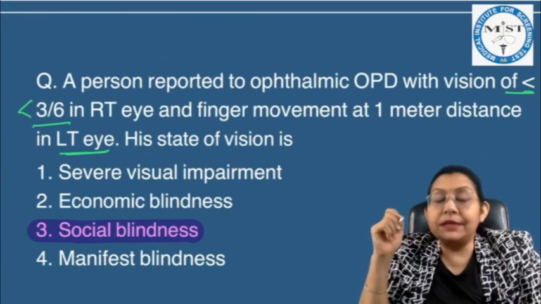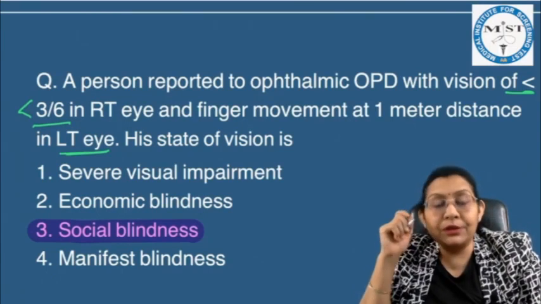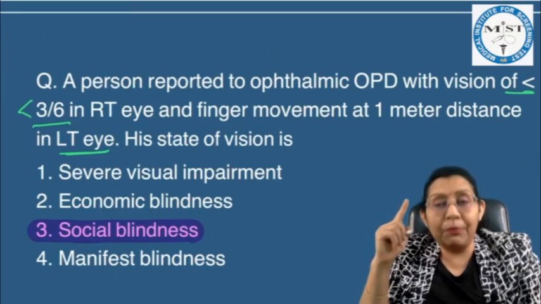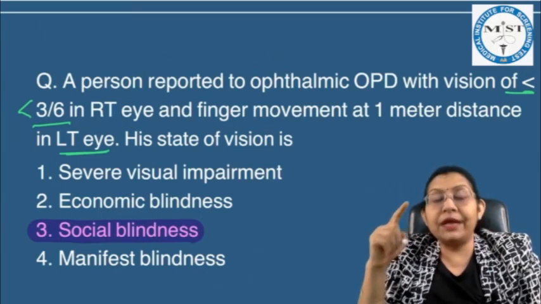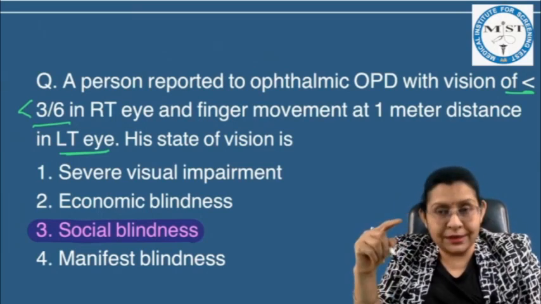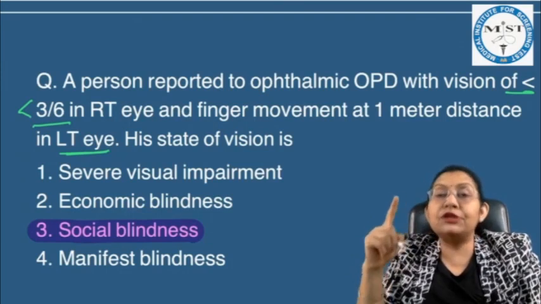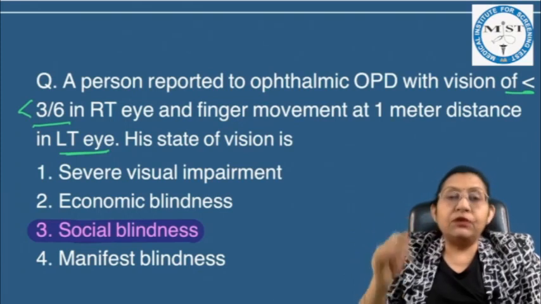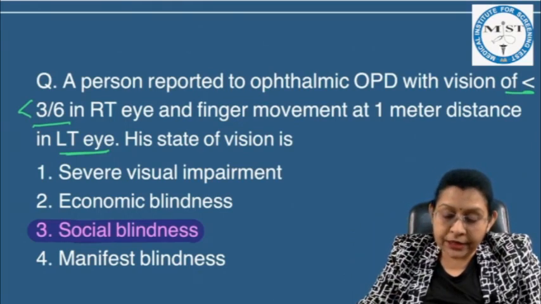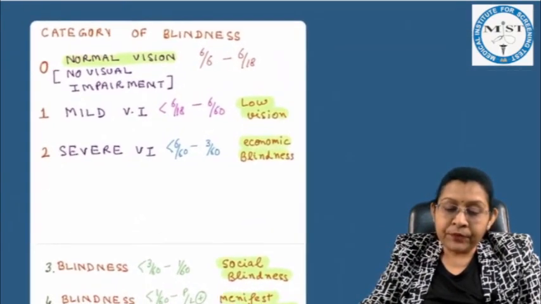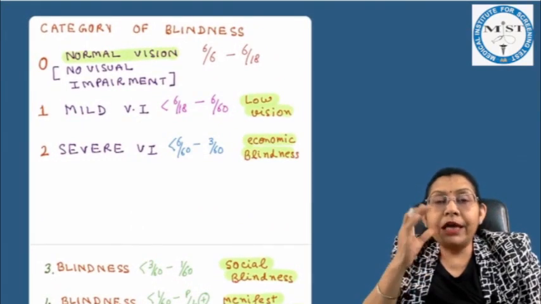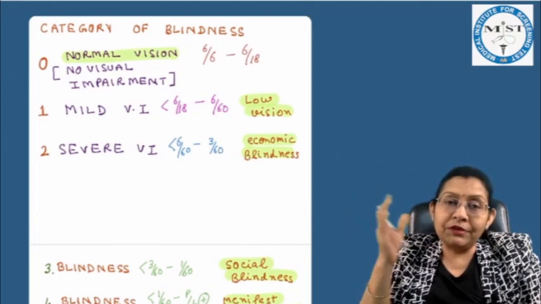Now again, there is a little bit of controversy in this question, because some students were saying that the vision in the better eye was 3 by 6, and some students were saying it was less than 3 by 6. So in both cases, the answer will change. So let us see the various categories of blindness, as per the old and the new classifications.